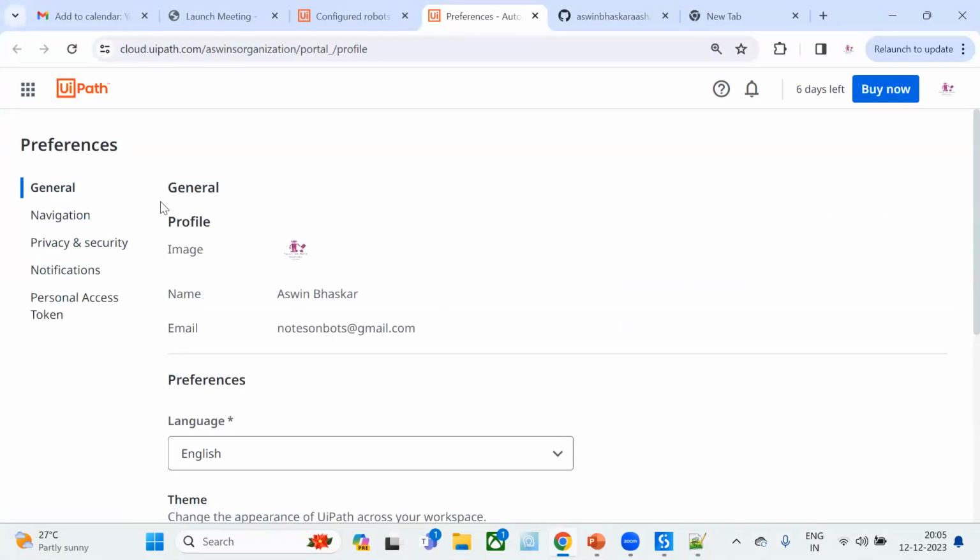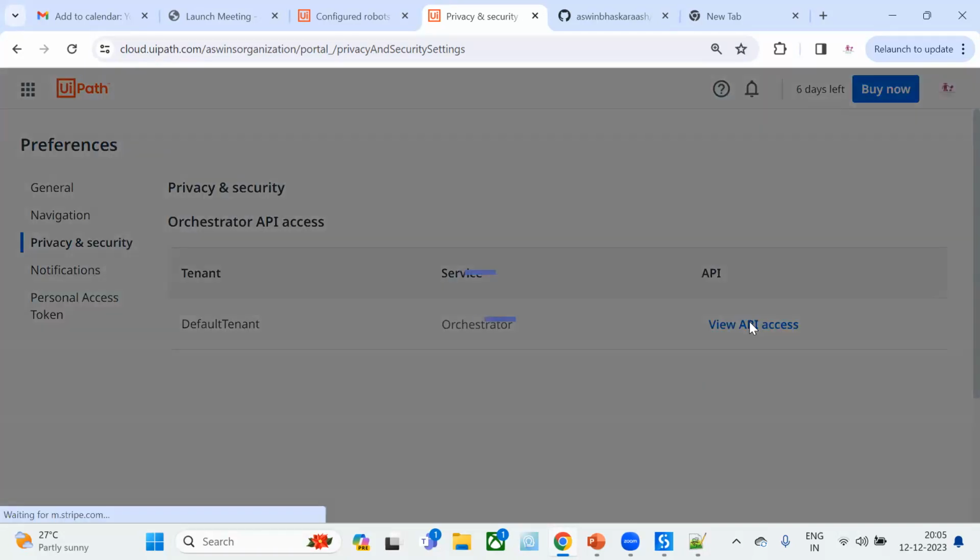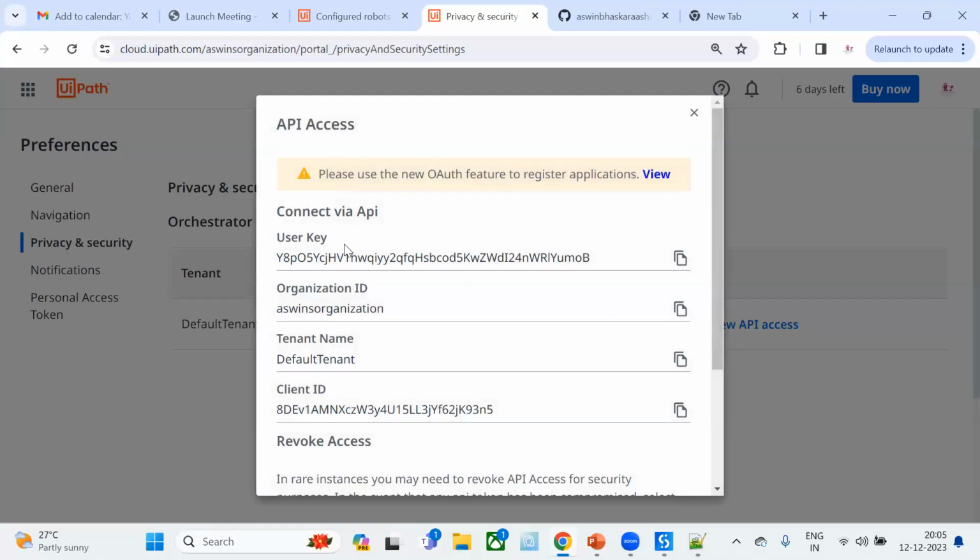In the preferences, you can see privacy and security. I'm just clicking here. You can see the tenant name is default tenant, and service orchestrator and all the API access details will be available on this link. You can see the user key, organization ID, tenant name, and client ID.